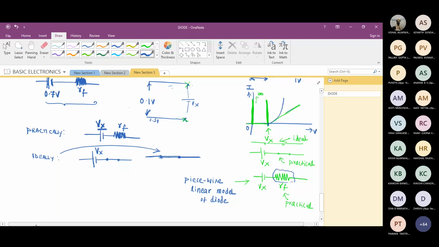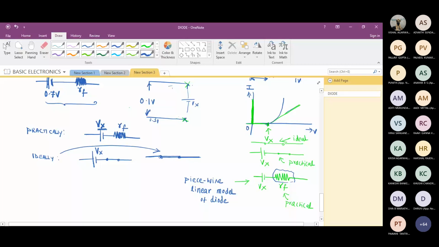Now, why do we call it the piecewise linear model? Anybody? Why is it called the piecewise linear model? Just look at the curve and tell me. This exponential variation has been split into two parts.